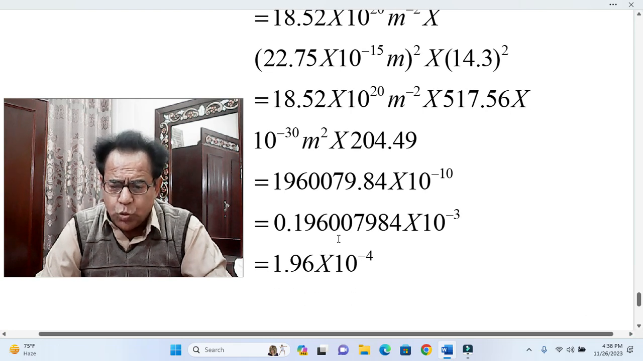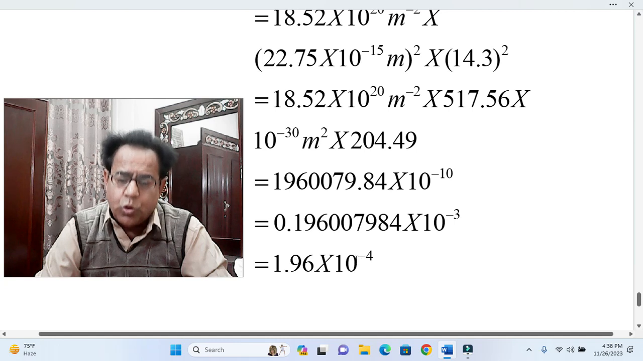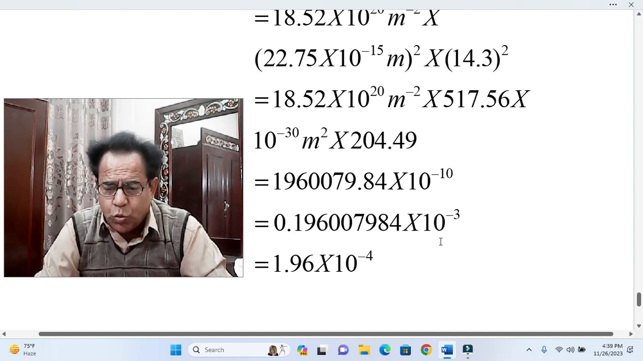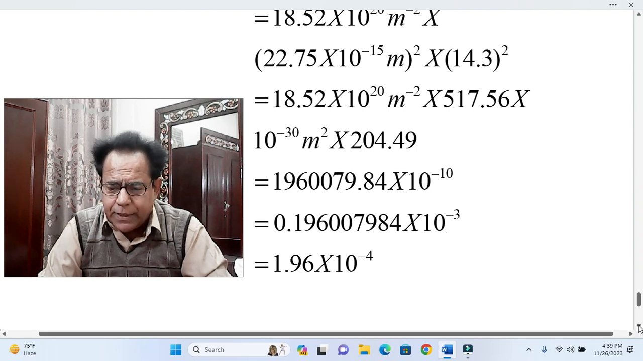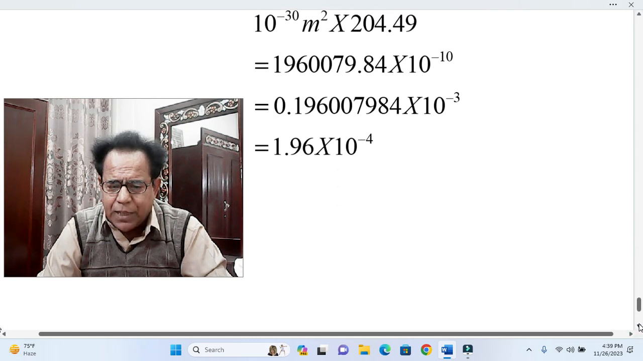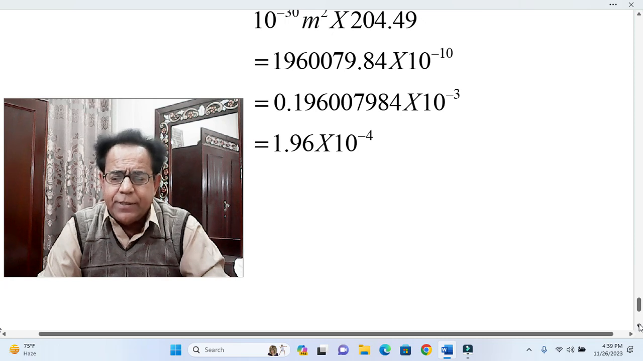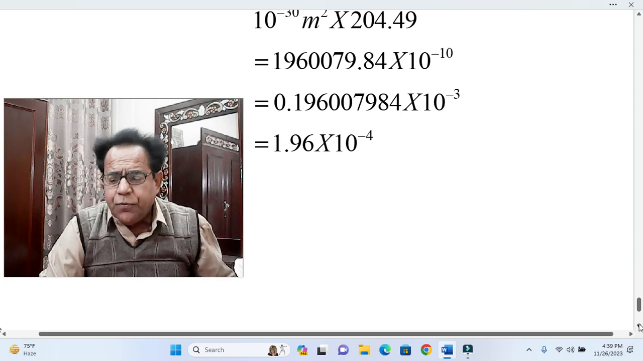When we do so, instead of 10 raised to the power minus 3, it will become 10 raised to the power minus 4, because we are shifting the decimal one step ahead, so it will be divided by 10, and hence 10 raised to the power minus 3 will become 10 raised to the power minus 4. Hence the scattered fraction f has finally become equal to 1.96 into 10 raised to the power minus 4.